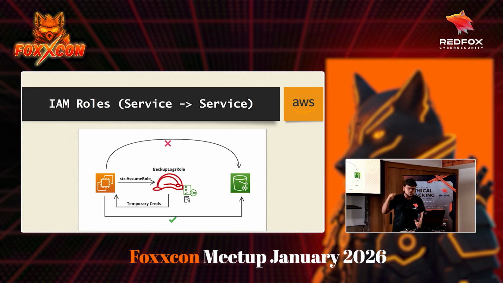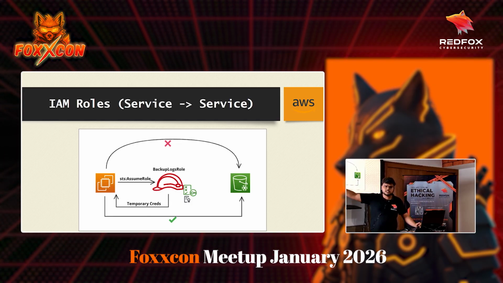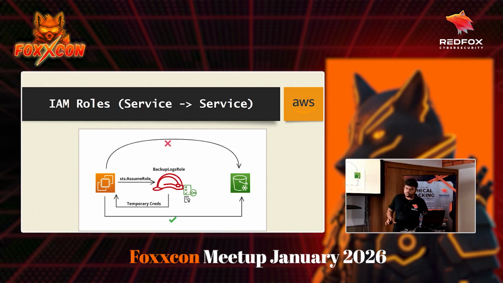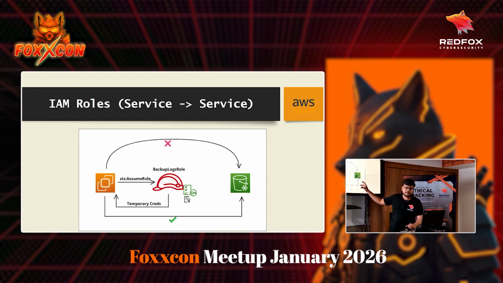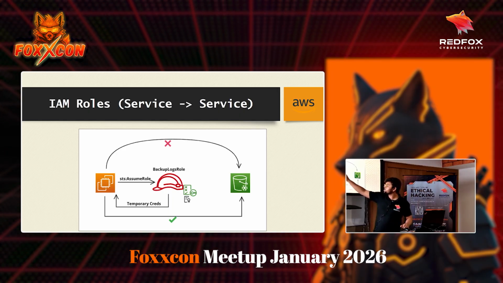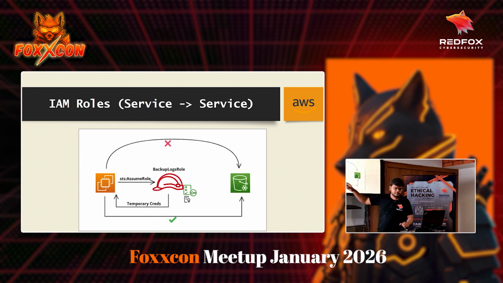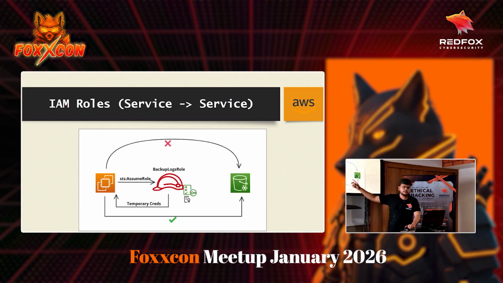So now you are uploading your images on the website which is running on the EC2 instance. Now the EC2 instance, because it wants to store your images in the bucket, will assume a role. There is a predefined role which has policies that define what whoever assumes this role can do.